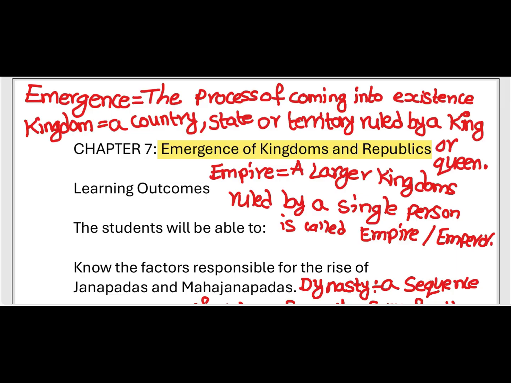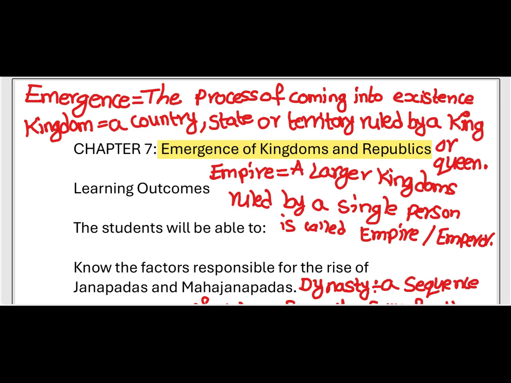Even if we take a school as an example, if we take one person, a king or queen, that person who controls the authority of that single school is called a kingdom.